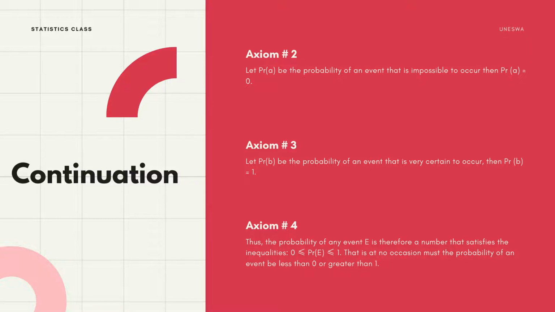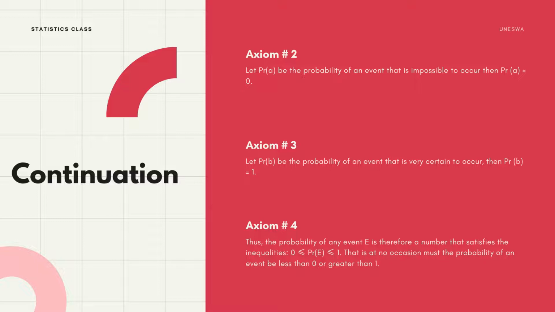Then there are some events that can range between 0 and 1. That is to say that the probability of any event is therefore a number that satisfies that inequality. What that simply means is we can never have a negative probability, nor can we ever have a probability that is greater than 1.